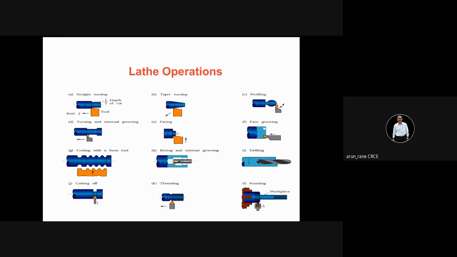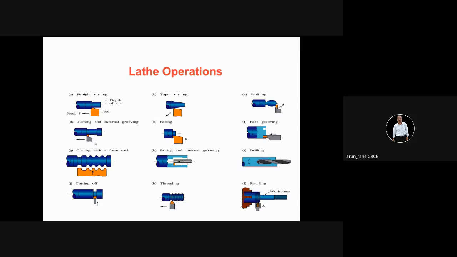Then this is your facing operation. This is grooving on the face. See, this is your component, and on the face you are doing grooving. You can see this groove, and this is the tool which is doing the grooving. So you can do a grooving operation on the face.